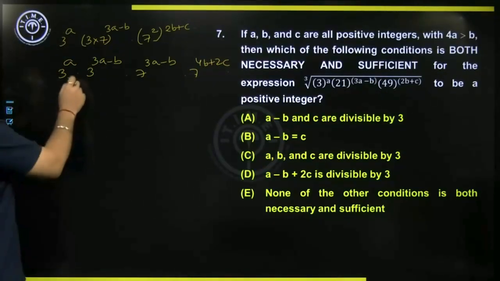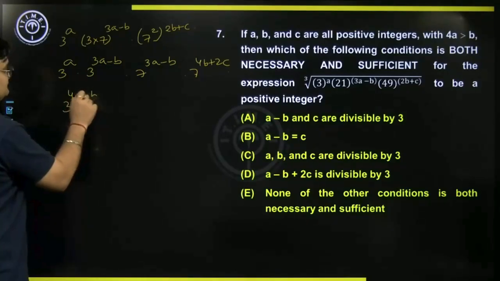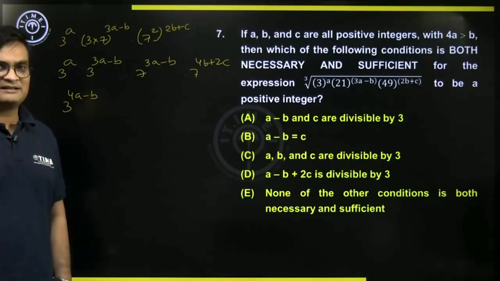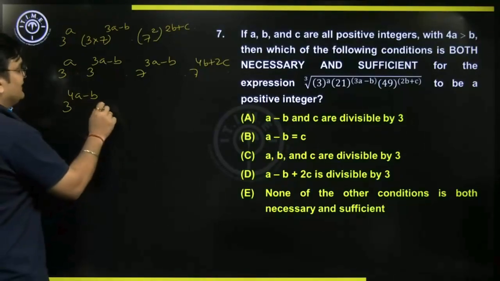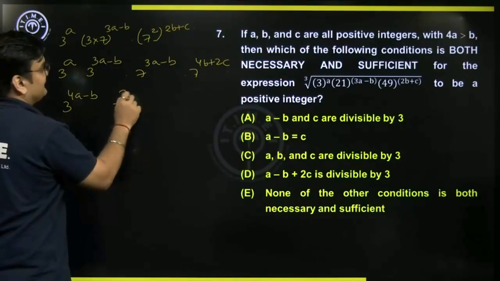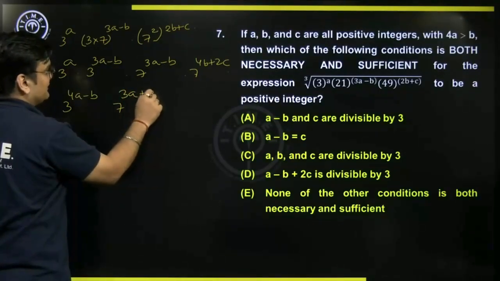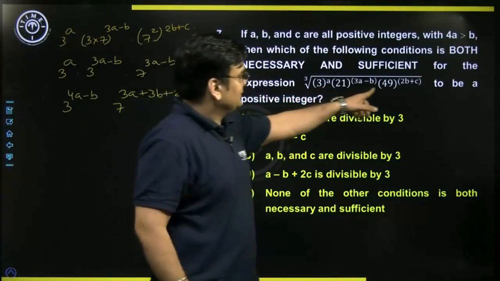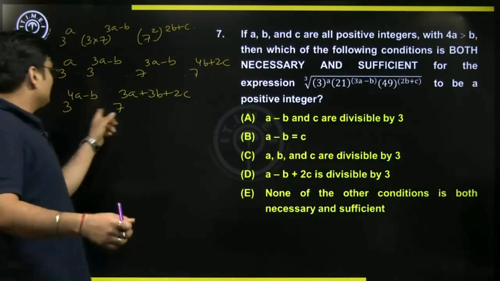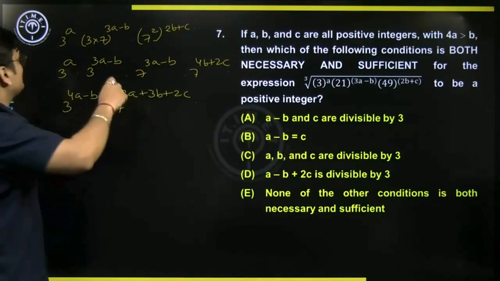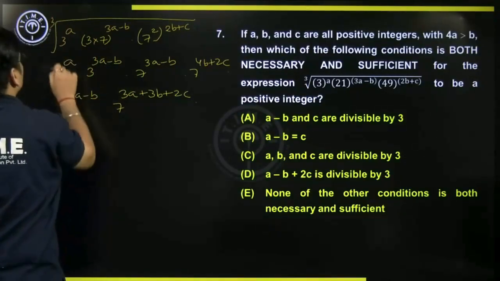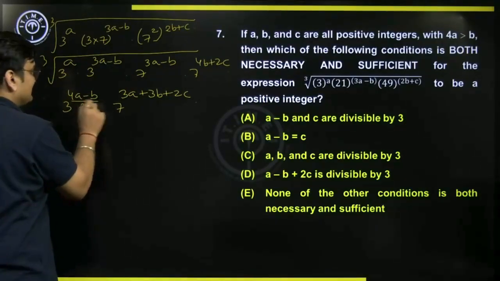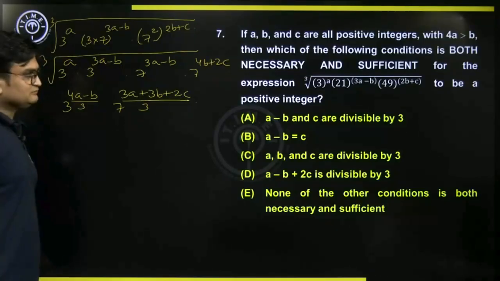Let's simplify more. So 3 to the power 4A minus B. When the bases are same and the numbers are multiplied, the powers get added. A power m into A power n is A power m plus n. Same way here, we'll get 7 to the power 3A minus B plus 4B, that is 3A plus 3B plus 2C. So this expression, when simplified, becomes this much. Now there is also a cube root attached to it, so let's also add that. When you add the cube root, this can be written as whole power 1 by 3. That means it will be divided by 3 here in the power, and by 3 here in the power.